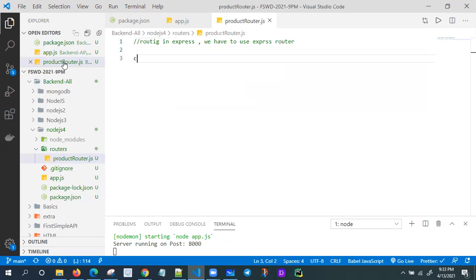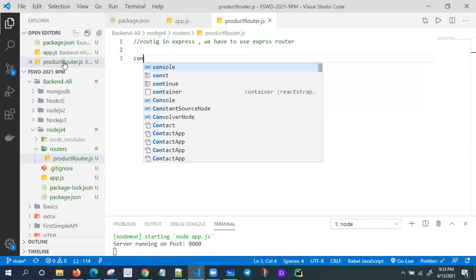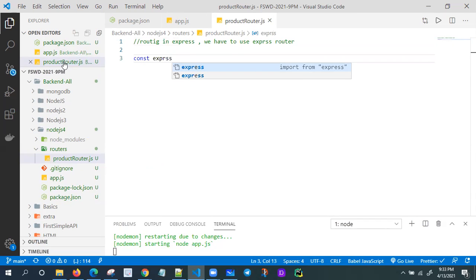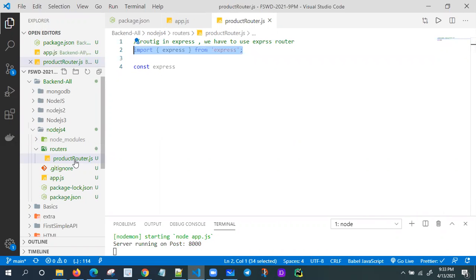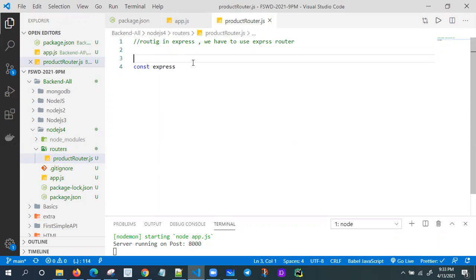I'm using ES6 only, just const express. I think import and export won't work, because we have not enabled ES6 in this folder. We are not using Babel, right? So now, const express equals require express.